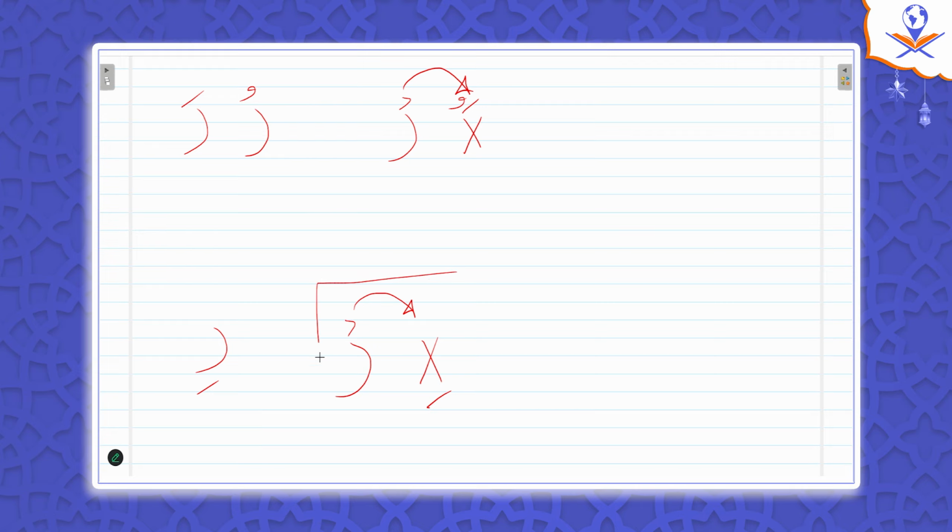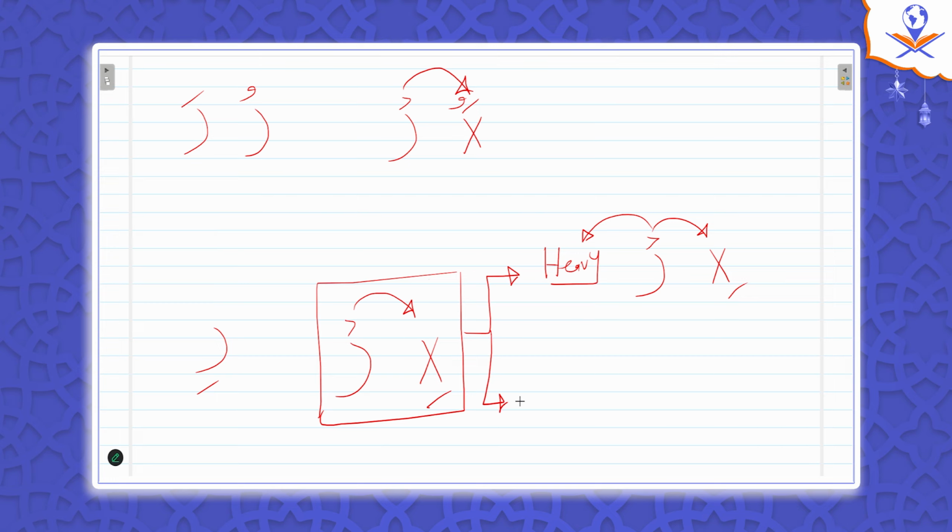And don't forget, in this case we have two exceptions. The first exception is when ra has a sukoon, the previous letter has a kasra, but the following letter is a heavy letter. In this case, ra is heavy, not light. And the second exception is when ra is preceded by a non-original kasra. So this kasra is non-original, so this ra is a heavy ra, not light ra. This is very important.